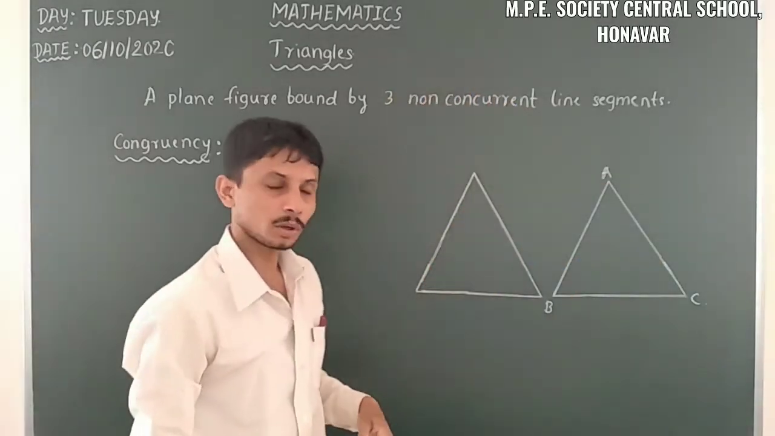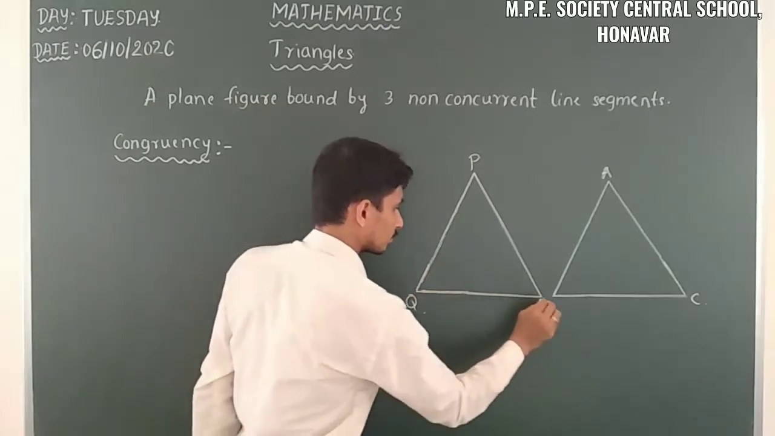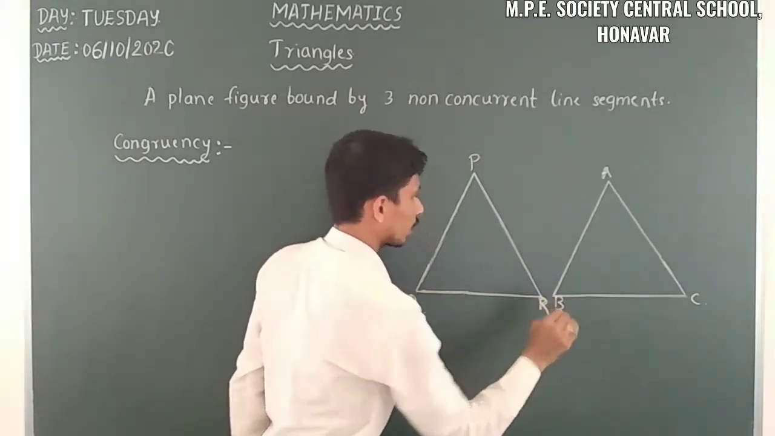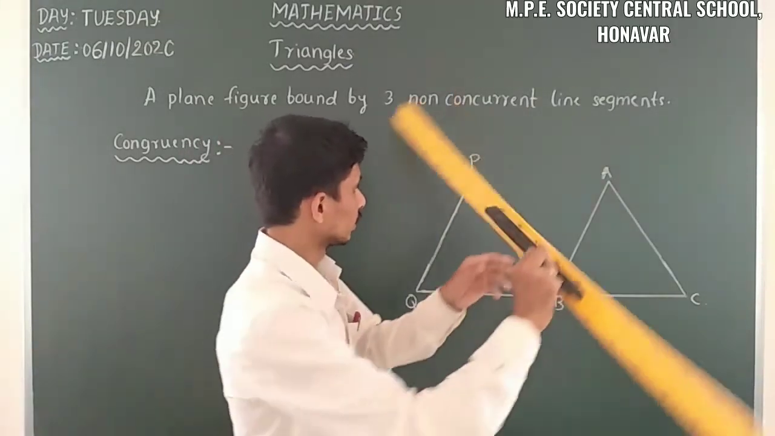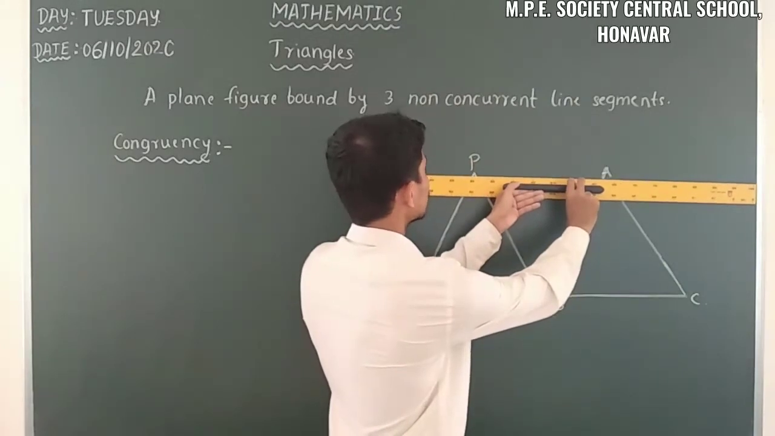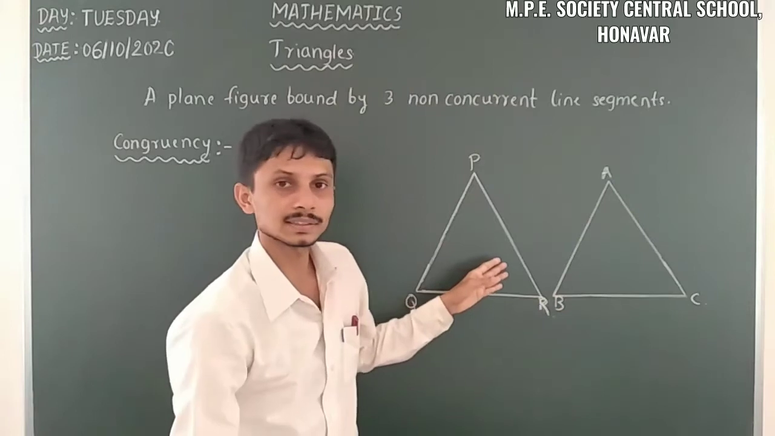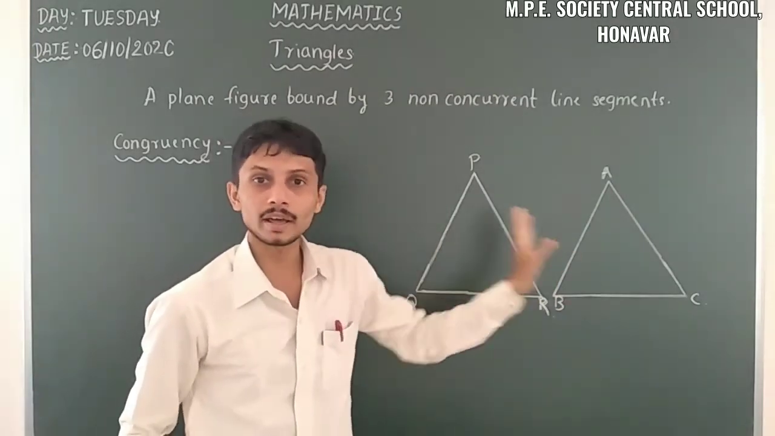Yes. Just observe these 2 triangles. I am taking this P, Q and R. So there are 2 triangles here. Just observe here, some difference is there. Just observe these 2 triangles. But when are these 2 triangles congruent?